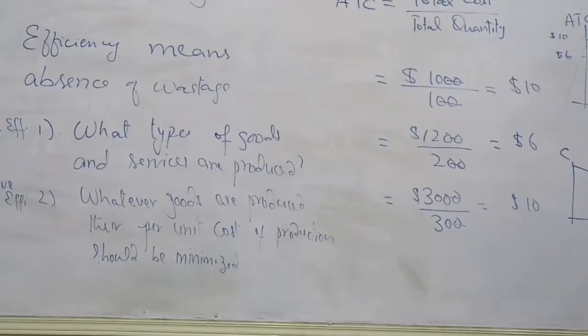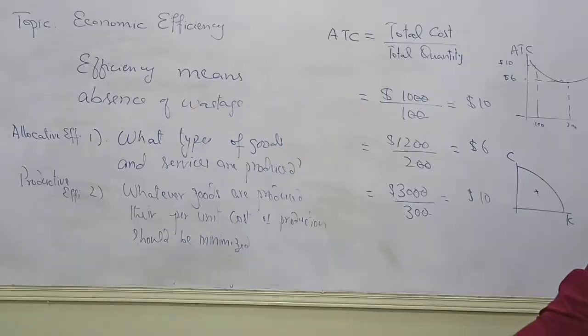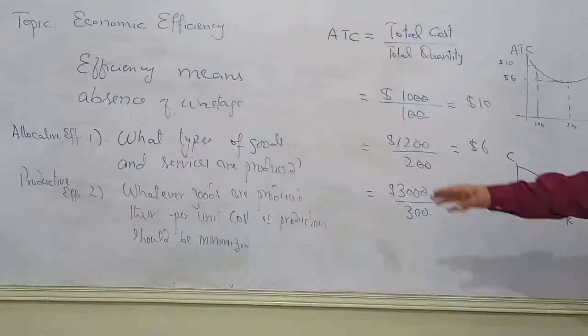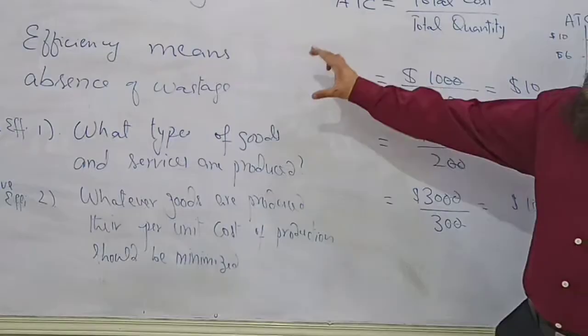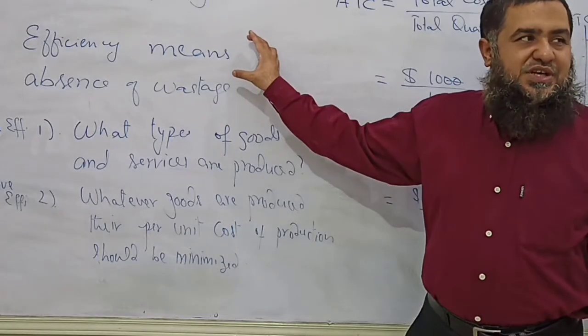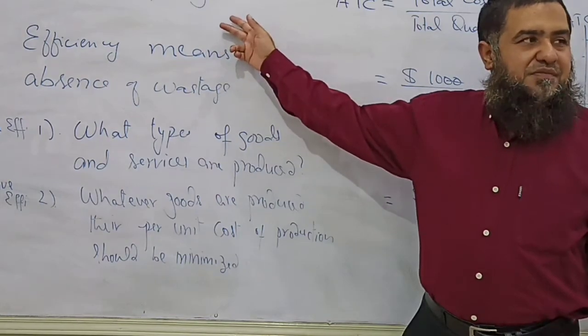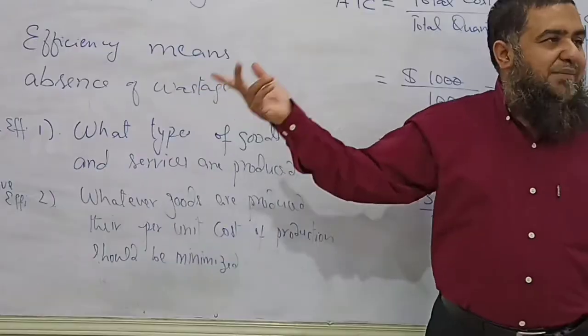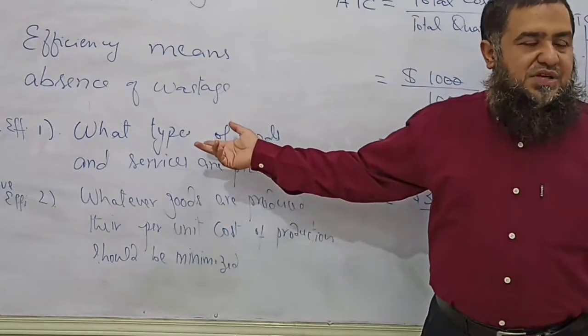You have to go through the concepts very easily. You are quite familiar with these types of things in our daily life. So what we did is develop an understanding of the word efficiency and how to apply it to economic efficiency. Economic efficiency has two dimensions, allocative efficiency and productive efficiency.